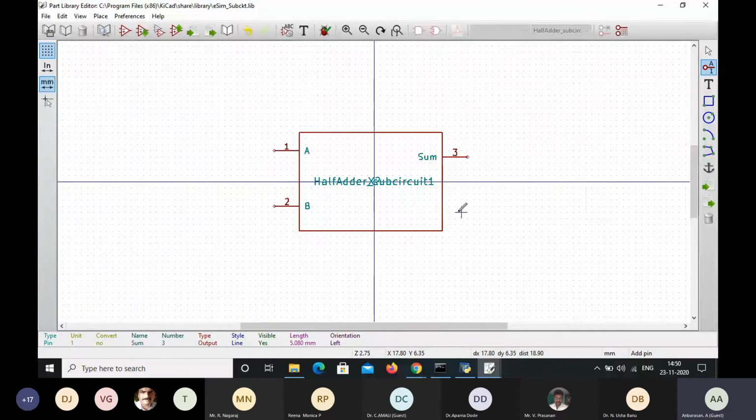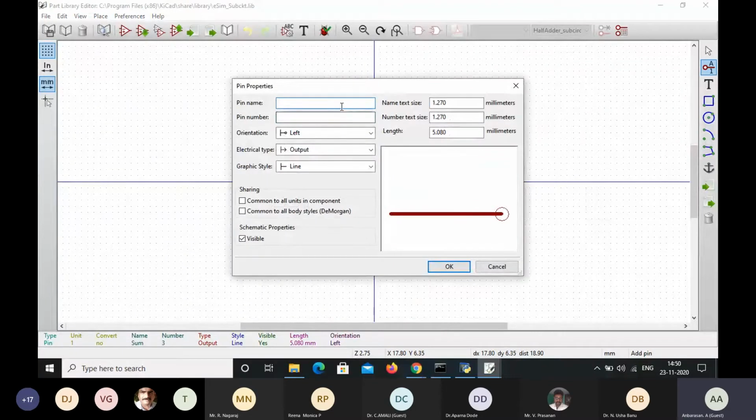Similarly, after sum, carry, or C out. Pin number 4. Orientation left. Also, its electrical type is output only.